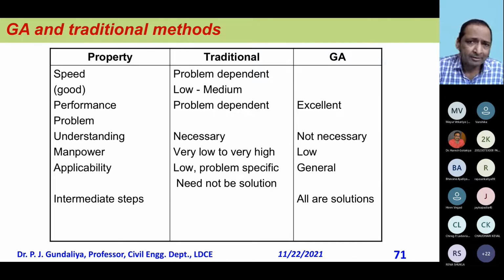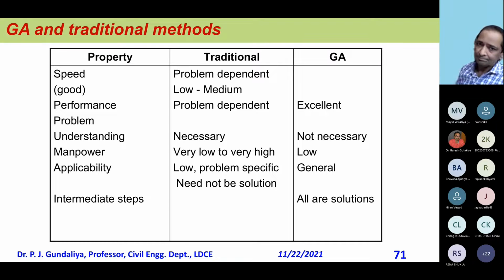Now, comparison: you see that speed is problem dependent. If huge problems are there, GA takes a lot of time. But otherwise in the traditional method it may not be possible, but you are getting some solution in GA. Performance depends on the problem, what the problem is about. Normally GA gives an excellent solution, even when the problem is not realistic for the traditional solution. The only thing is that it takes more time, but the solution is perfect.